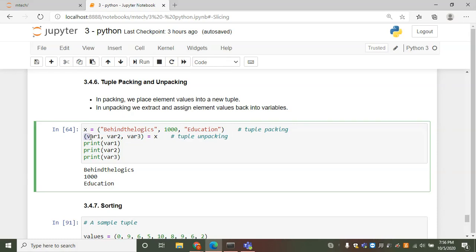So here I have three variables and assign x to them, which we call tuple unpacking. When I print variable 1, variable 2, variable 3, I get the unpacked tuple values. That is, the elements in the tuple got unpacked and assigned separately to the variables.